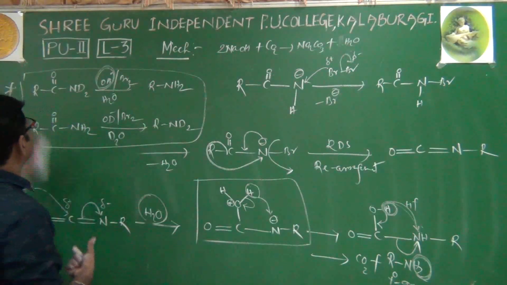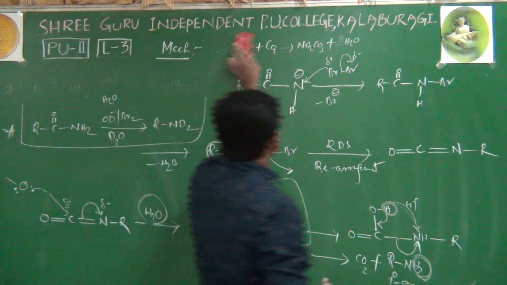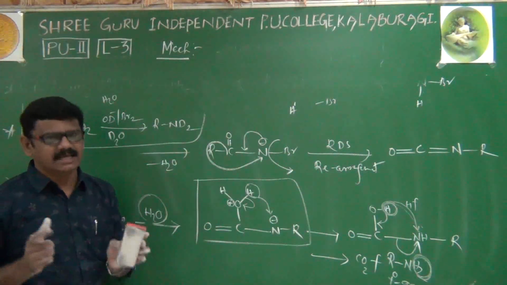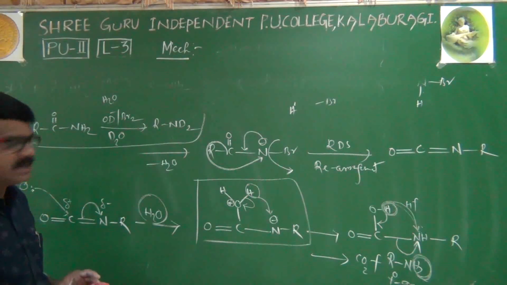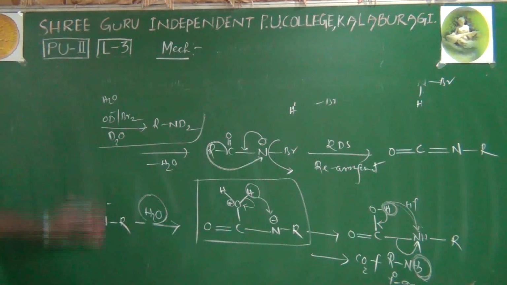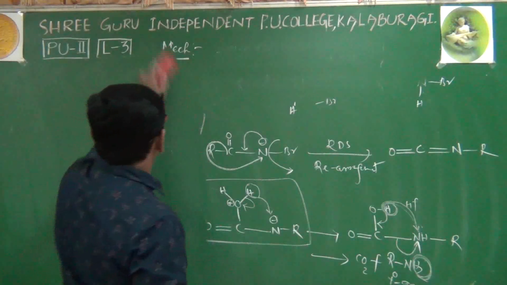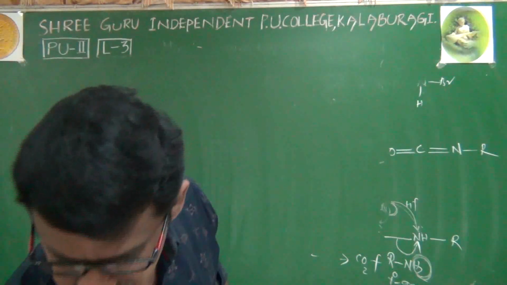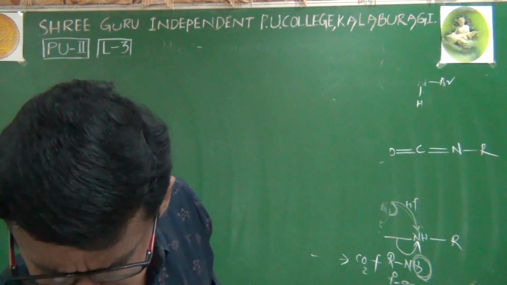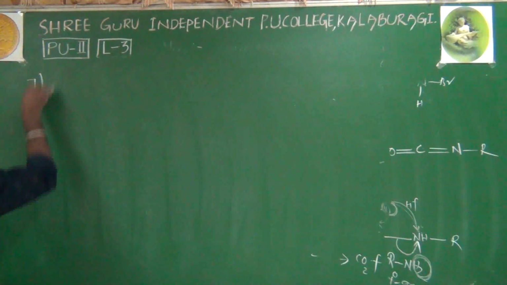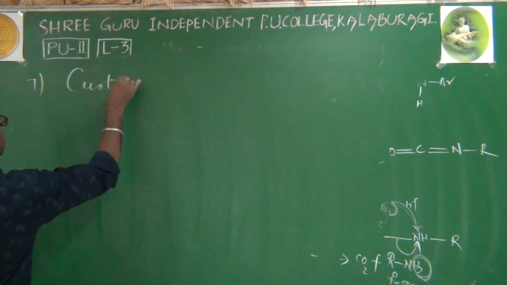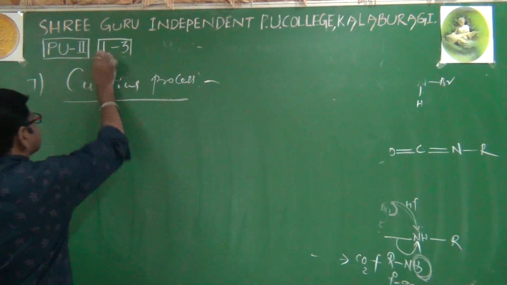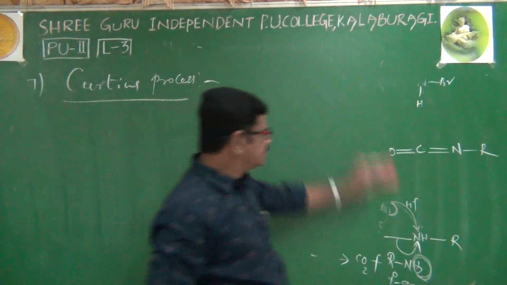Right. Now, according to the NCERT book, only these 6 processes are given. Still, one or two more processes we will discuss. Next is process number 7, the Curtius process. Now, what is the Curtius process? We'll just see that.